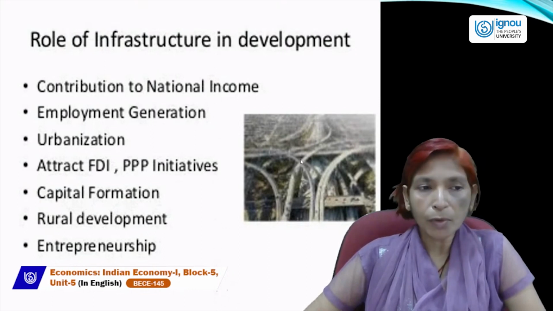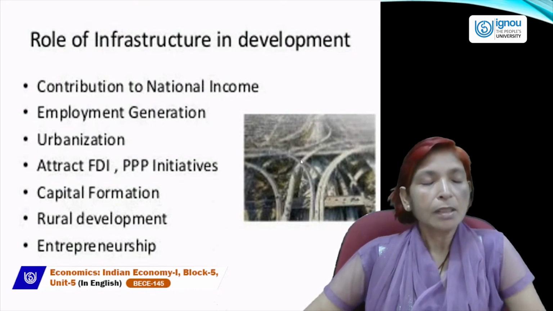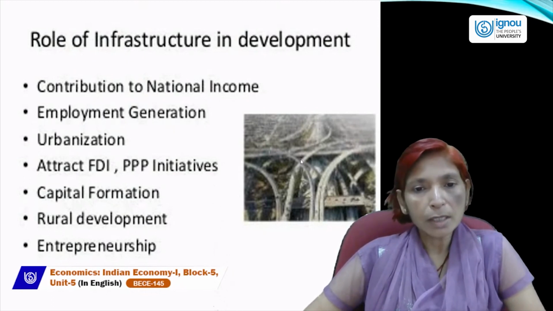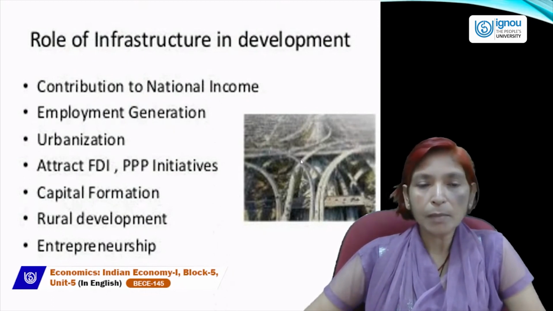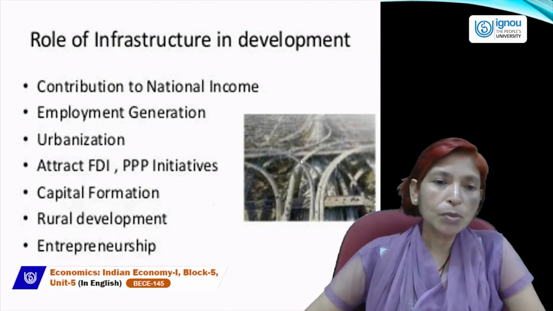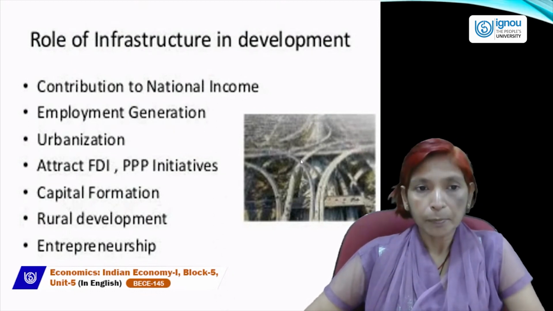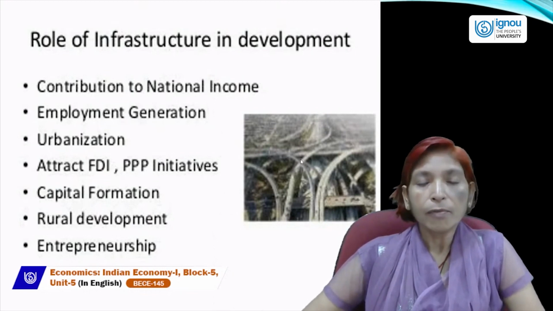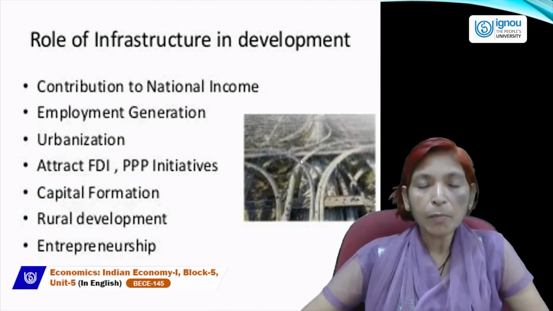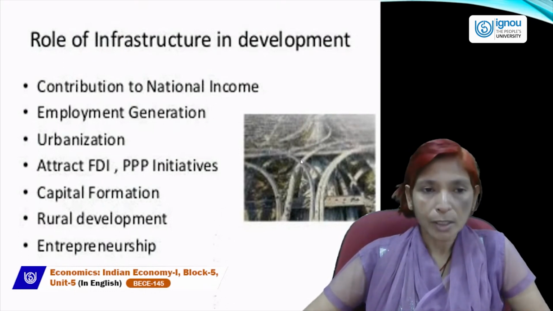For example, number one is contribution to national income. Infrastructure contributes to national income, and national income is the sum total of all the final goods and services which are produced by the normal residents of a country in an accounting year. National income is a very important component for the growth of the nation.